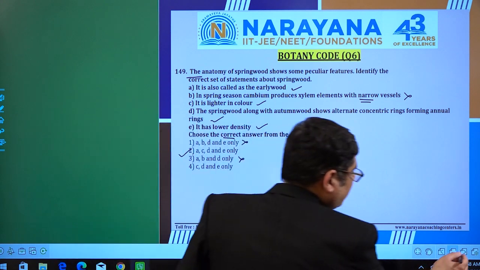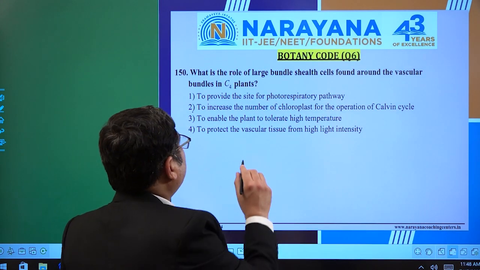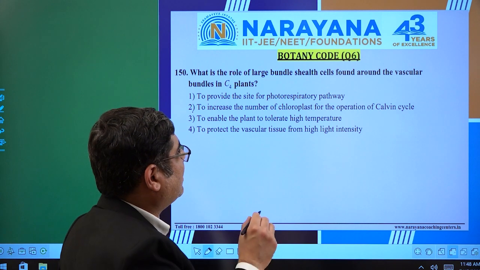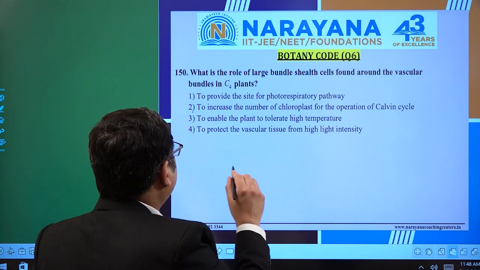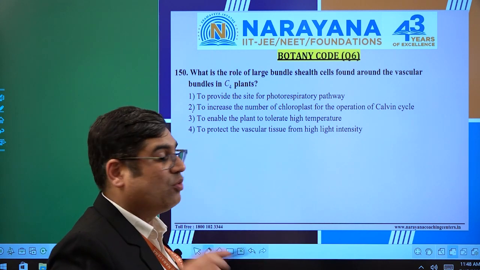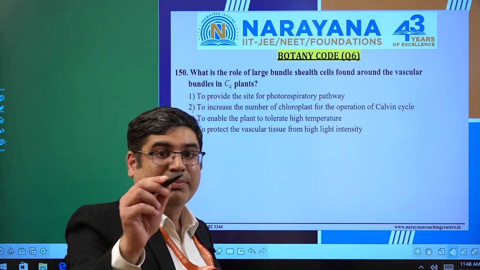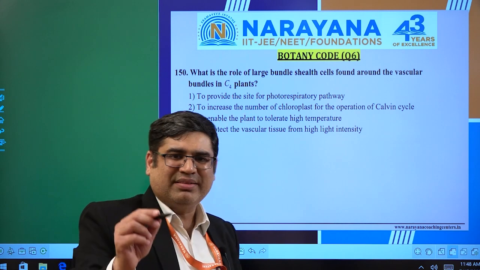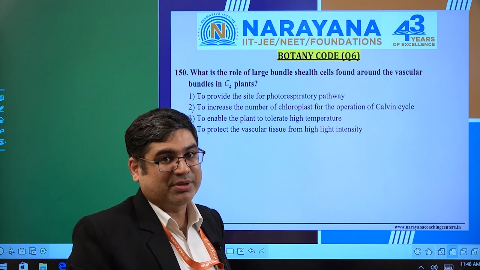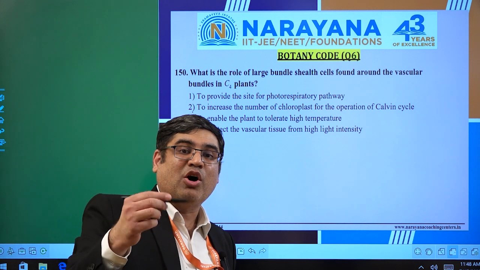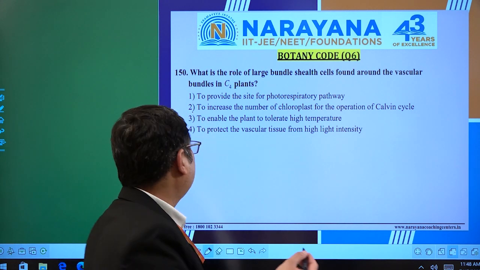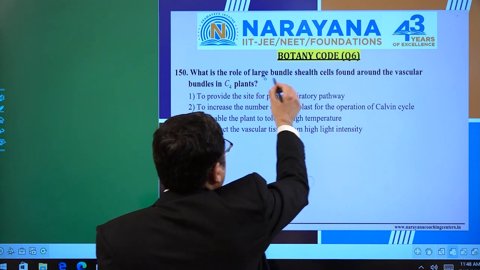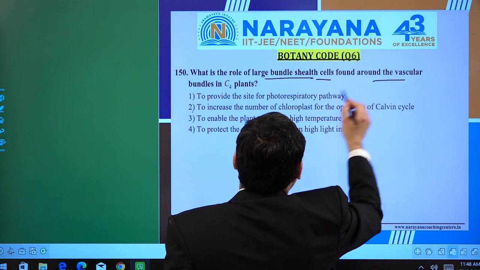Now we come to the question number 150. What is the role of large bundle sheath cells found around the vascular bundle in C4 plants? Let us focus on this very important question coming from the plant physiology, that is photosynthesis chapter. As you know, C4 plants are basically growing in the high temperature zone areas, right? And hot arid conditions are there.